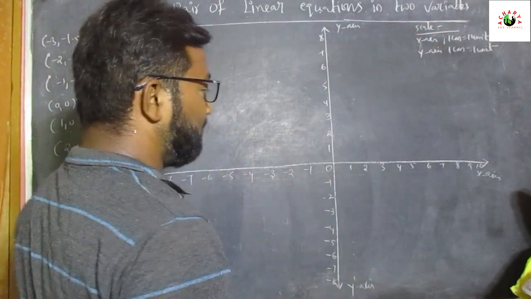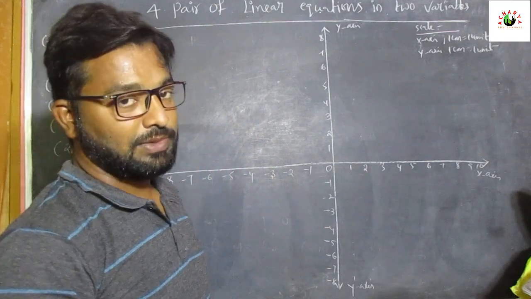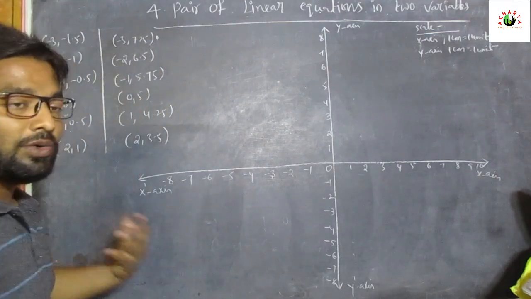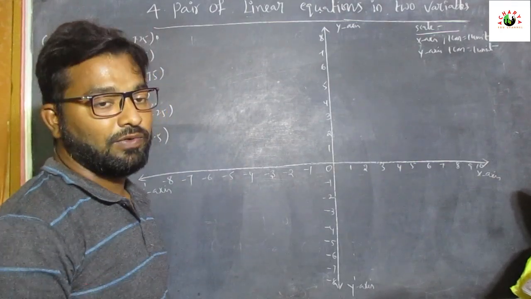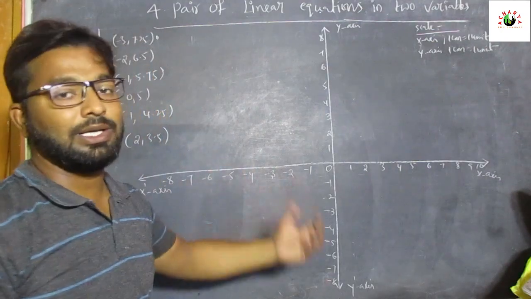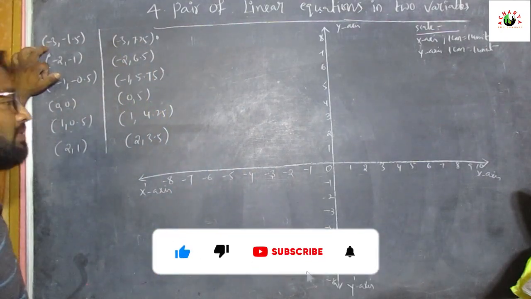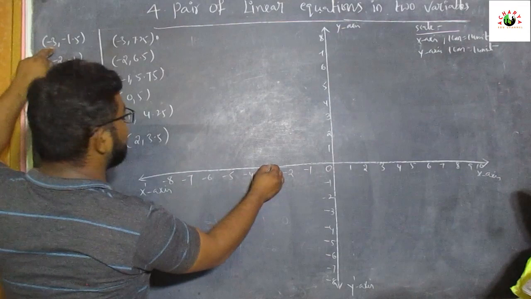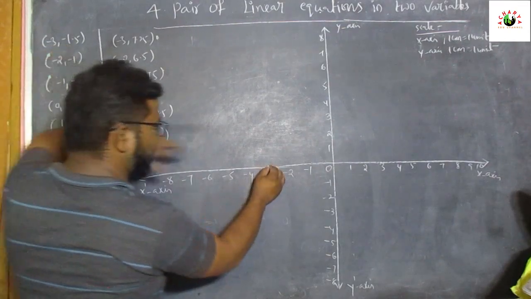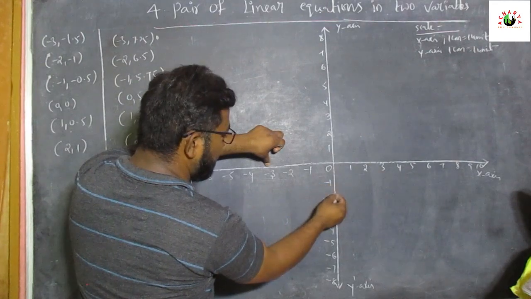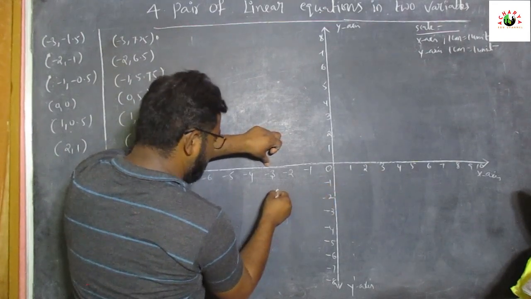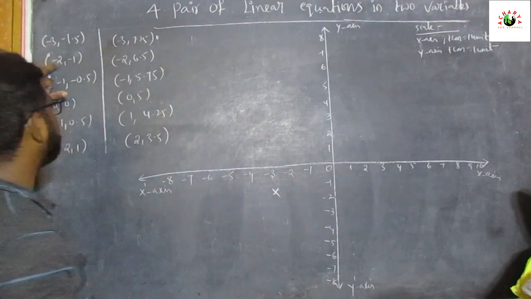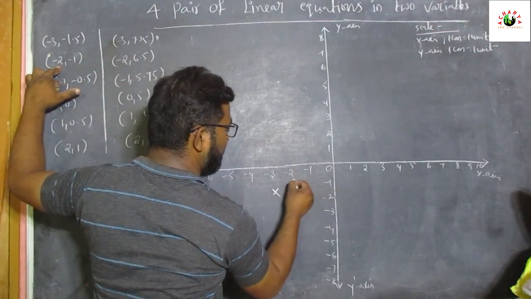This is the basic information of the third chapter and the fourth chapter. While we are doing the graph, this is compulsory. Now when we plot the points on the graph, see the first equation points, minus 3 comma minus 1.5. It means on the x-axis minus 3, on the y-axis minus 1.5. Minus 1.5 means the middle of minus 1 and minus 2, so the middle is here. Next, minus 2 comma minus 1, here.